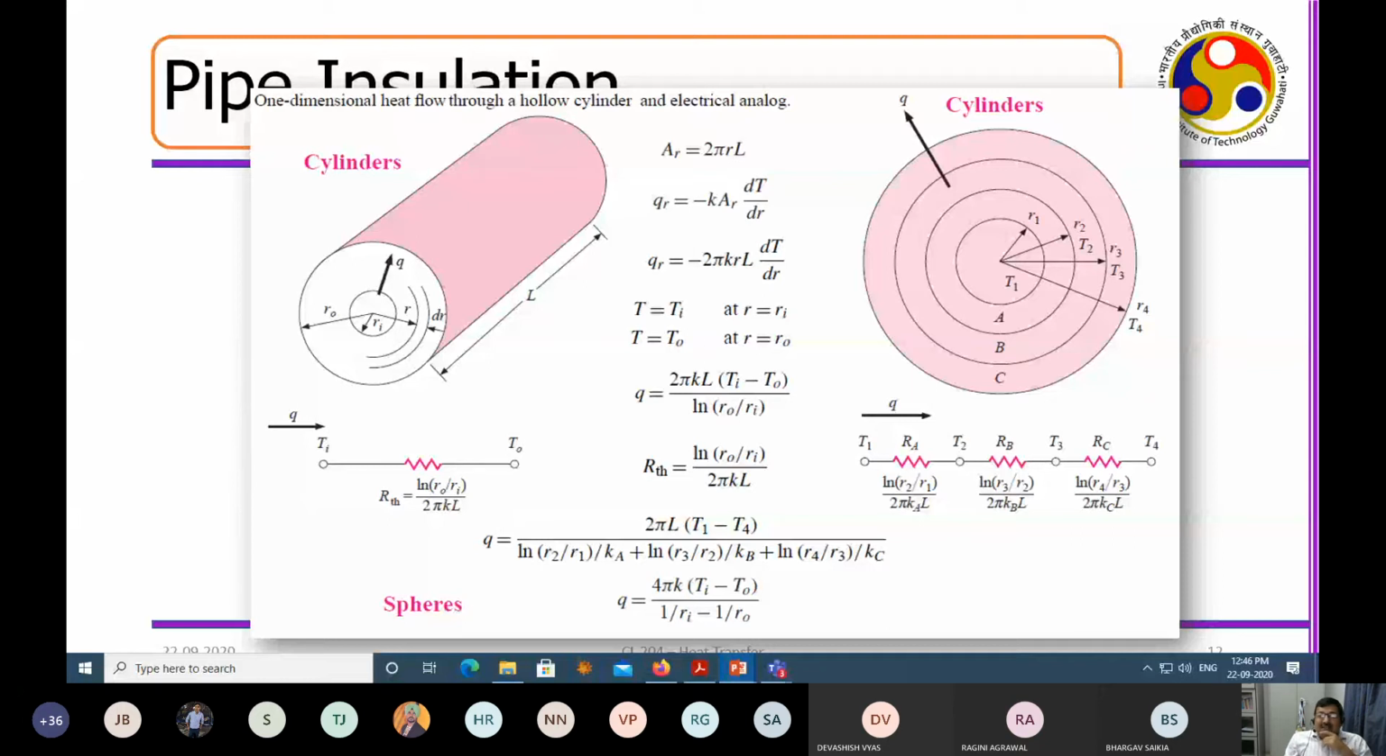Now, what will happen for a sphere? For a sphere, this A will become 4 pi r square. And if you integrate over it, instead of getting ln r by r0, this will become dr by r square, and if you integrate you will get 1 by ri minus 1 by r0. So for different types of geometries, you can calculate this Q just by changing the equation of the geometry. This geometrical part was not there in the case of the slab.